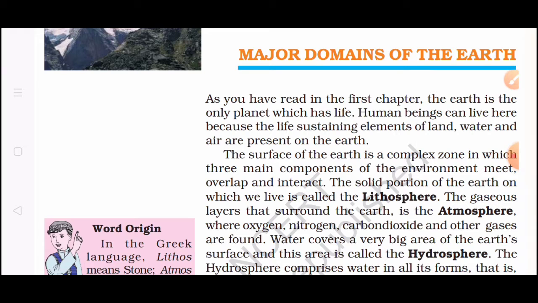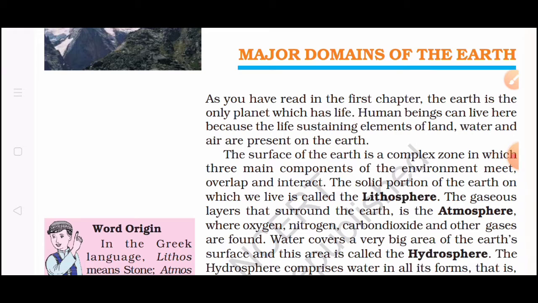So what is written? As we have read in the first chapter, the earth is the only planet which has life. Human beings can live here because the life sustaining elements of land, water and air are present on the earth. That is the reason why life is present on the earth. The surface of the earth is a complex zone in which three main components of the environment meet, overlap and interact.